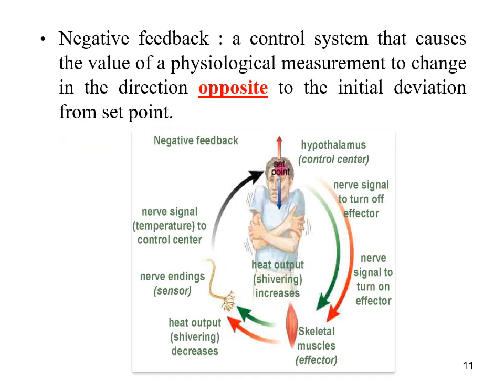Homeostatic control often relies on negative feedback. Negative feedback is a control system that causes the value of a physiological measurement to change in the direction opposite to the initial deviation from the set point. This helps to restore the system to its normal range.